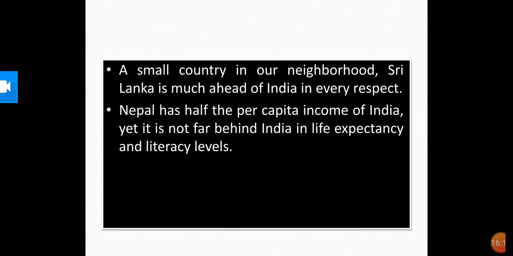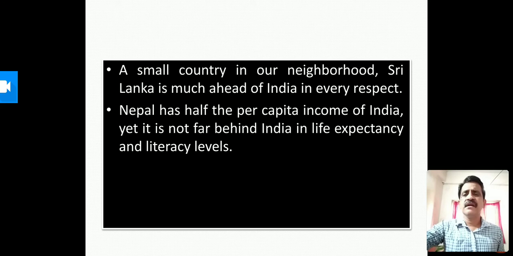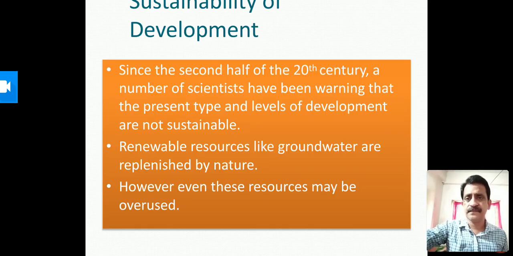So as we have seen from the slides or from the chart, it is very much clear that from the table, a small country, Sri Lanka, is much ahead of India in every respect. Nepal has half the per capita income of India, yet it is not far behind India in life expectancy and literacy levels. Sustainability of development. What is this? Since the second half of the 20th century, a number of scientists have been warning that the present type and levels of development are not sustainable. So sustainable development is nothing but we have to develop the society or the environment in such a way that it is not going to harm the present and it will store something for the future generations to come.